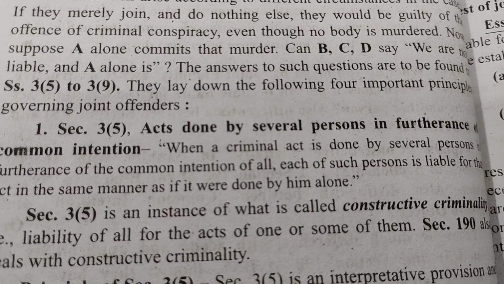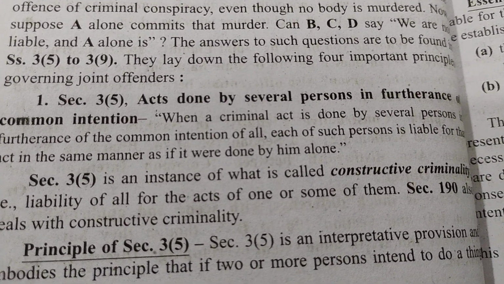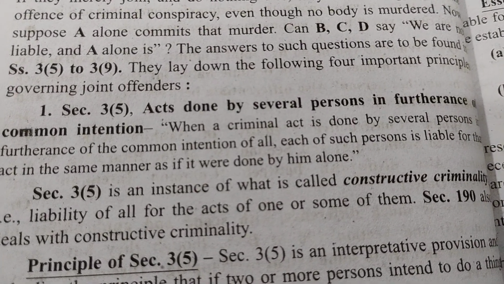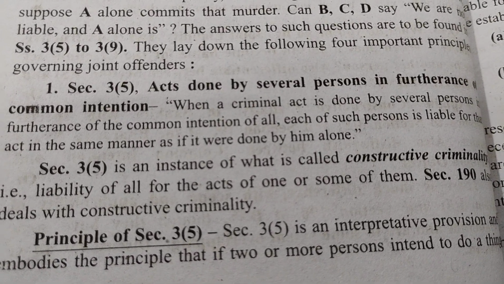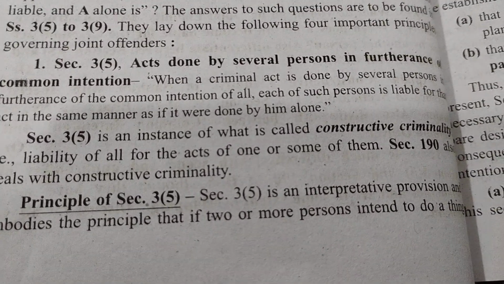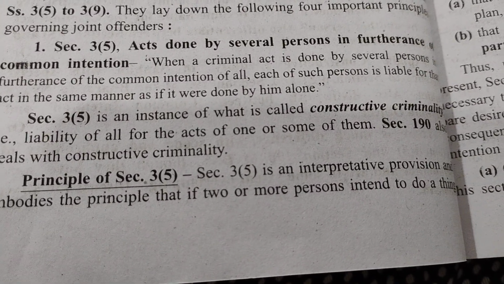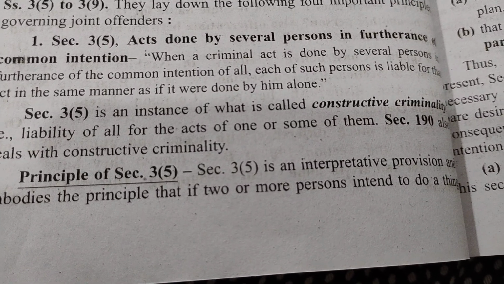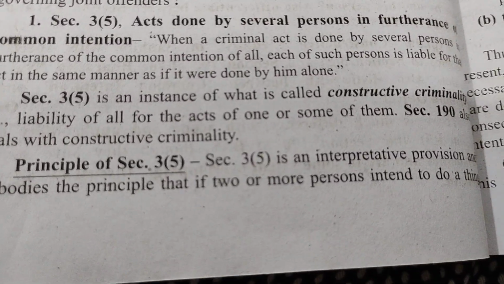Can B, C, D say we are not liable, as A and A alone is liable? The answers to such questions are to be found in Section 3 Clause 5 to 3 Clause 9. They lay down the following 4 important principles governing joint offenders. Section 3 Clause 5: Acts done by several persons in furtherance of common intention. When a criminal act is done by several persons in furtherance of the common intention of all, each of such persons is liable for the act in the same manner as if it were done by him alone.